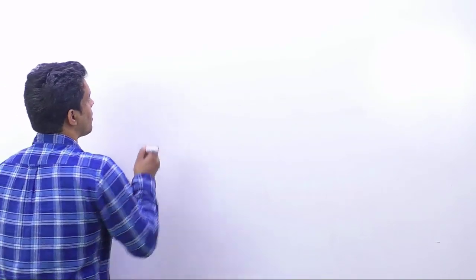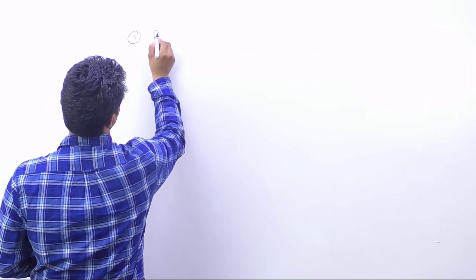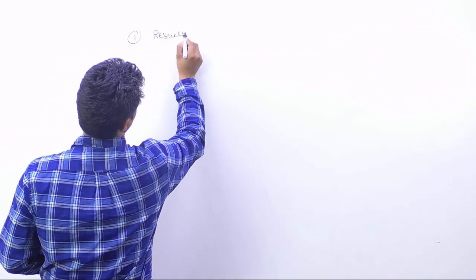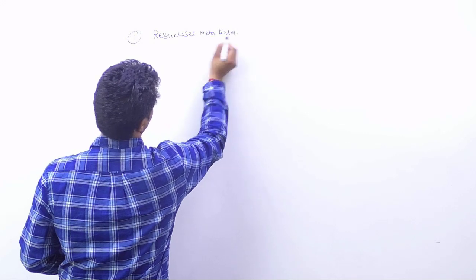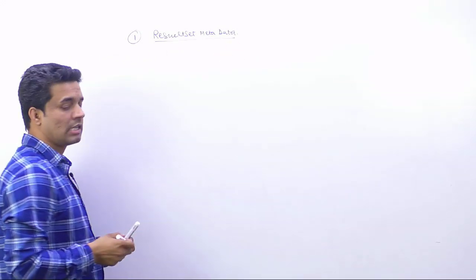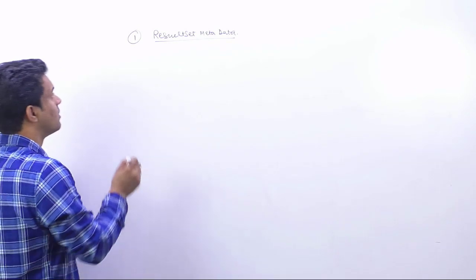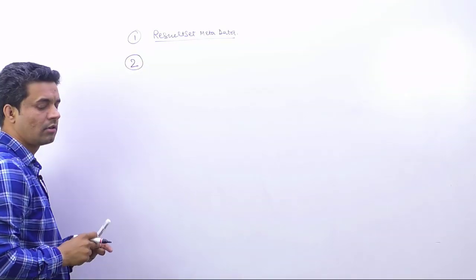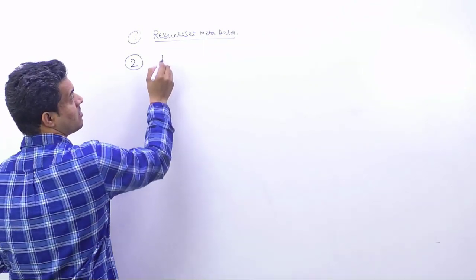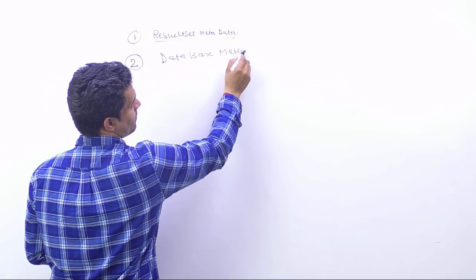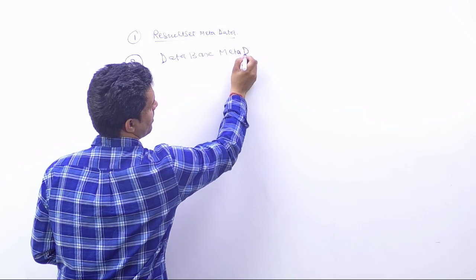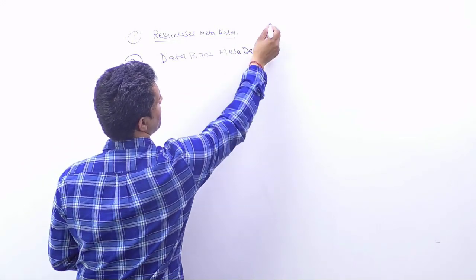So let's talk about the next topic. Two important topics are there. One is result set metadata, and the second one we are writing here is the database metadata. These two are very important things.